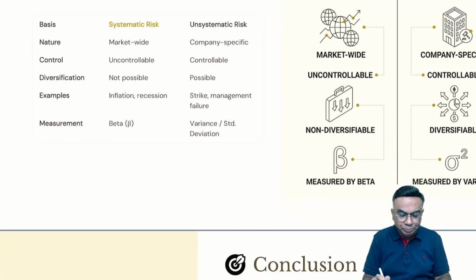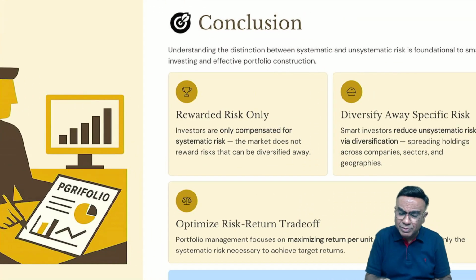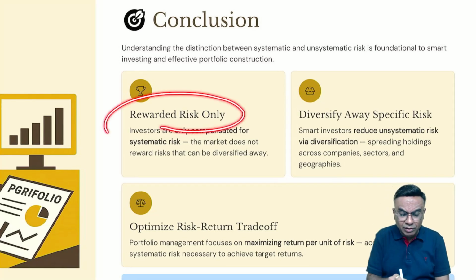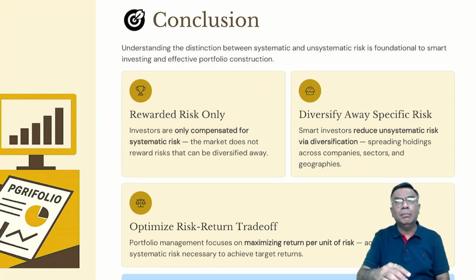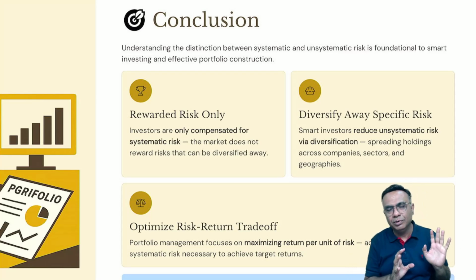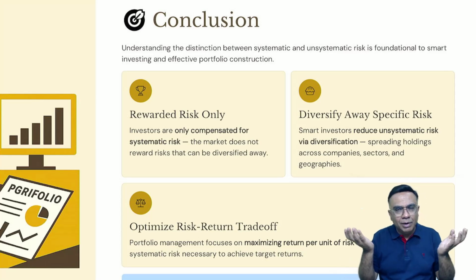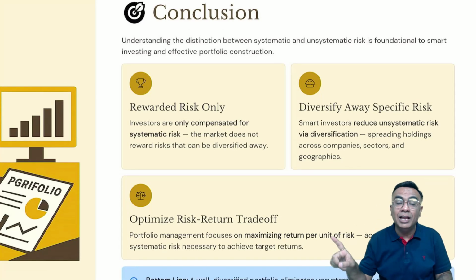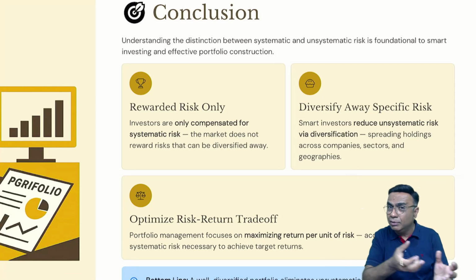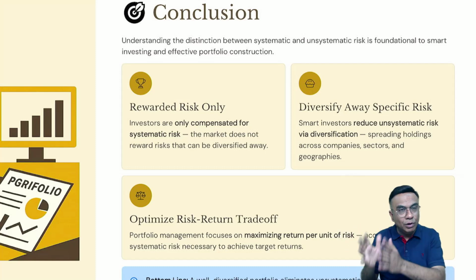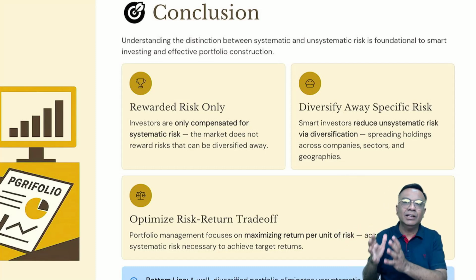Fine. Now, what is the conclusion basically? The conclusion is you are rewarded for systematic risk only. For example, if the entire market has come down, you don't put in any effort, just hold your portfolio. When the market goes up, the market is going to compensate you for that systematic risk. But for unsystematic risk, the market is not going to help. You need to use your brains and move out. Getting it? For unsystematic risk, like fraud in a company, you have to plan and come out.